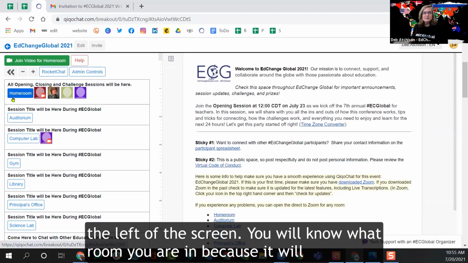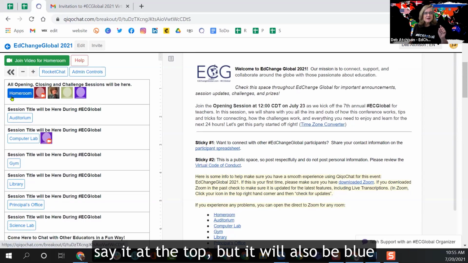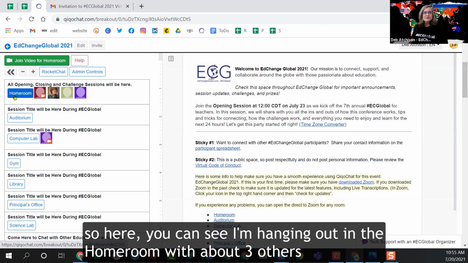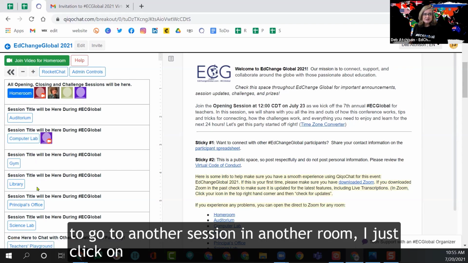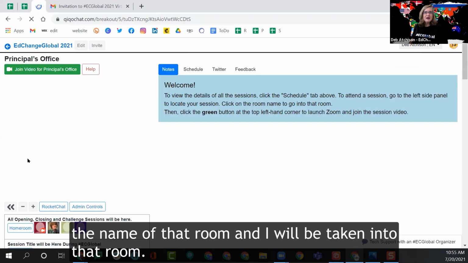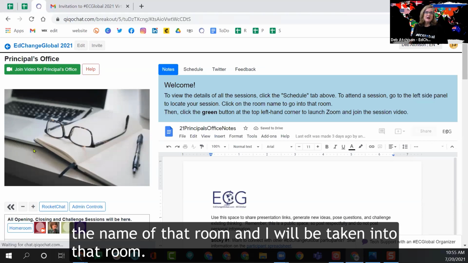You will know what room you are in because it will say it at the top, but it will also be blue. The button for that name will be blue. So here you can see I'm hanging out in the home room with about 3 other people. Somebody's in the computer lab. And if I want to go to another session in another room, I just click on the name of that room and I will be taken into that room.